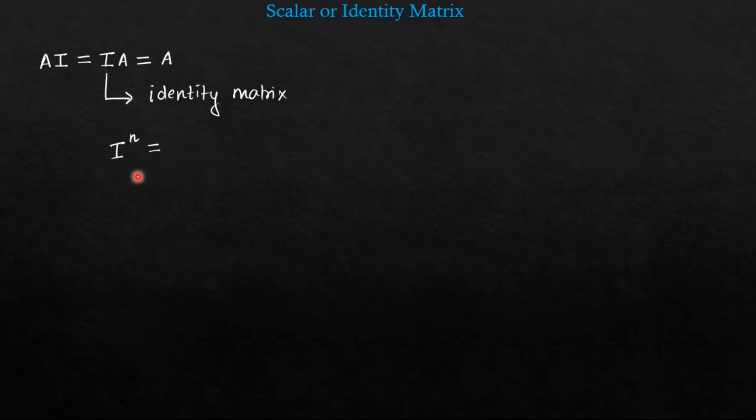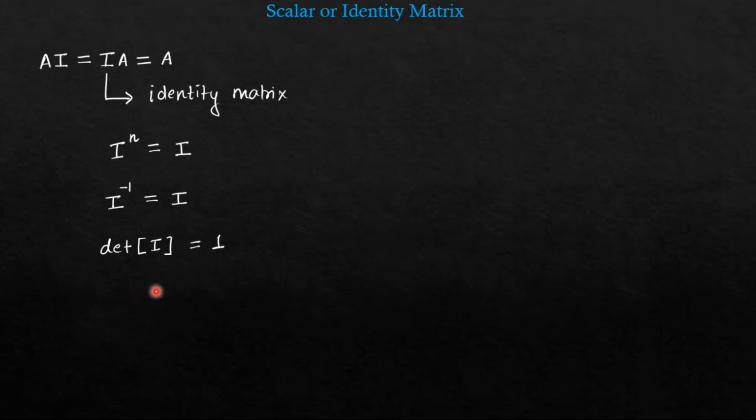Similarly, if you raise it to the power n, you will again get identity matrix. And if you take the inverse of identity matrix, you will again get identity matrix. And if you take the determinant of identity matrix, you will get the value 1. Determinant of identity matrix is 1, because identity matrix is a diagonal matrix, and we have already studied that the determinant of a diagonal matrix is equal to the product of diagonal elements.